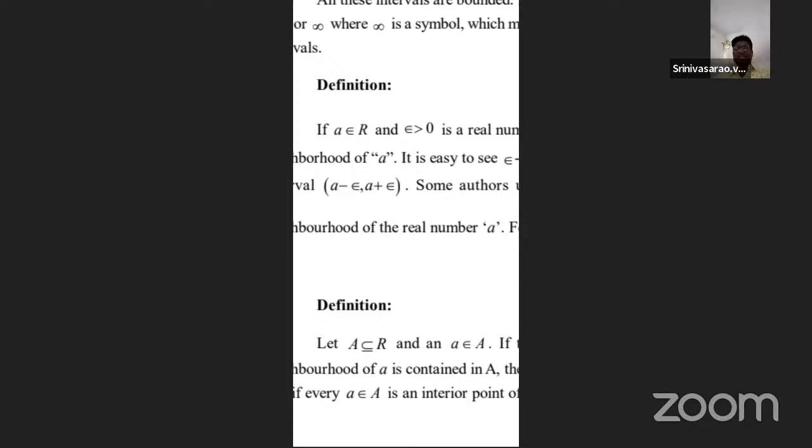Suppose you sketch a real line and let a be the midpoint. That midpoint is denoted by an element. So a is any one of the real numbers, with the left neighborhood a minus epsilon and the right neighborhood a plus epsilon. So what is the left neighborhood? A minus epsilon and a. The right neighborhood is a and a plus epsilon.